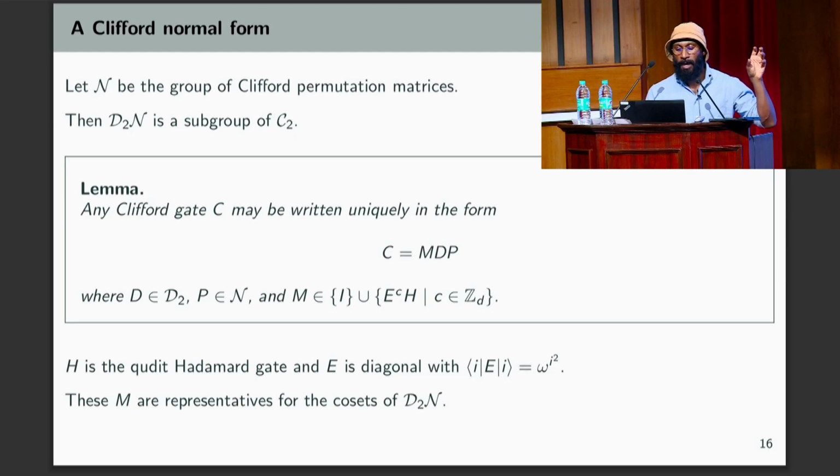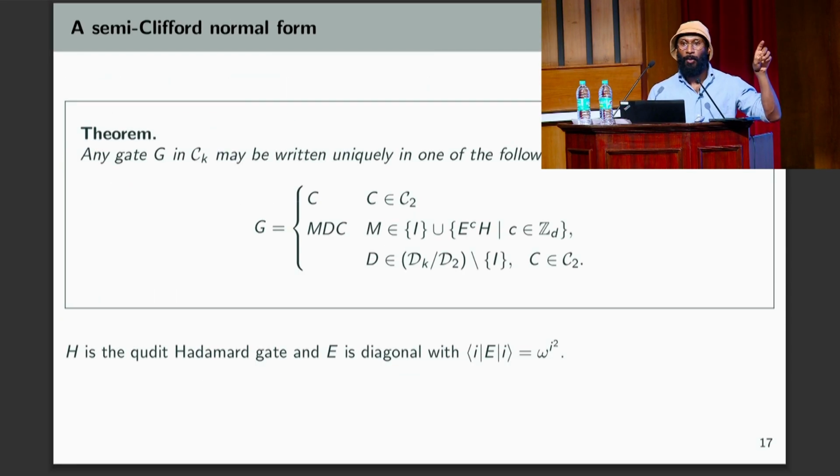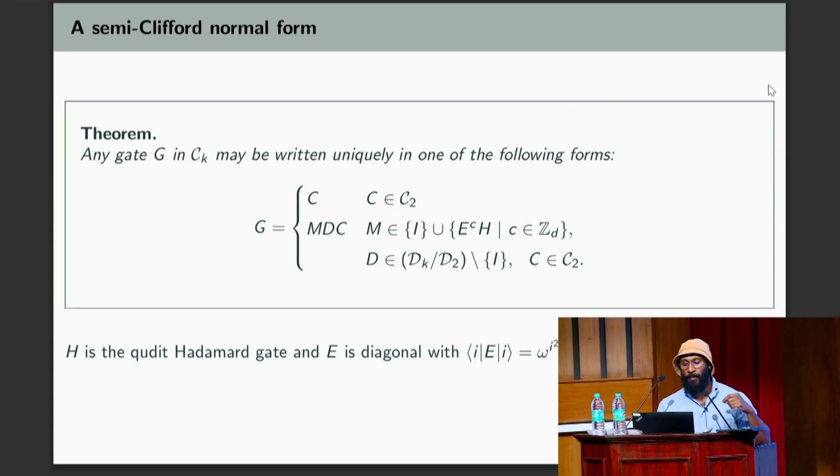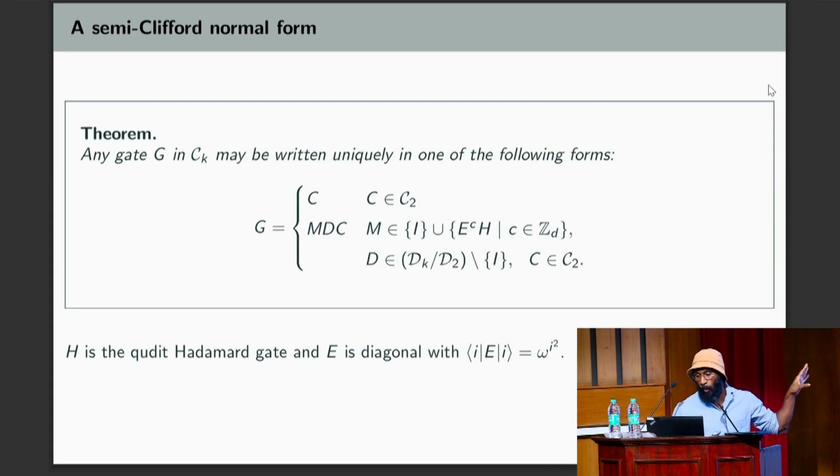So we can then plug that in to the C1 DC2 form of any semi-Clifford gate, which is every hierarchy gate, and rearrange things. So this gives us a nice way of writing every Clifford hierarchy gate, right? It's either Clifford, in which case we already gave a normal form, or if it's higher level, then it looks like MDC, where M, again, is one of the finitely many coset representatives. D is a diagonal Clifford, except we mod out by the diagonal Cliffords.